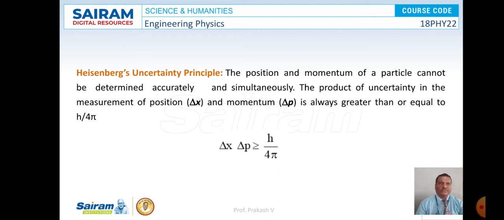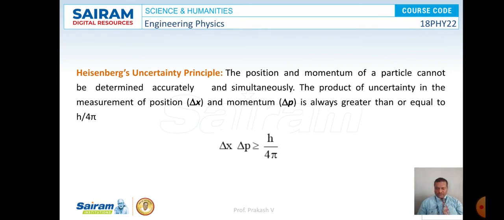So Heisenberg uncertainty principle states that it is not possible to determine both position and momentum of a particle at a given instant of time, but the product of their uncertainties, that is delta x and delta p, is always greater than or equal to h by 4 pi, where h is Planck's constant.